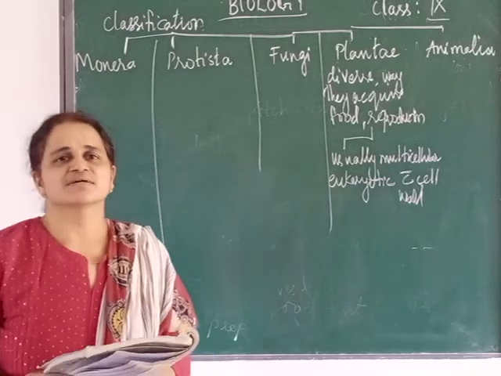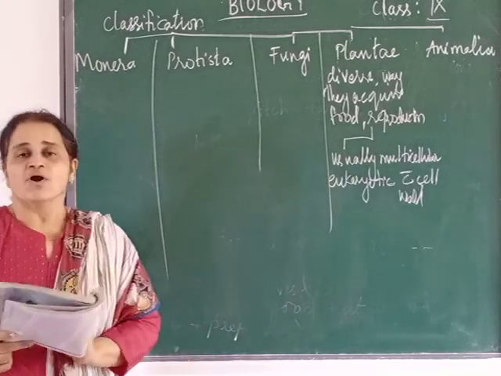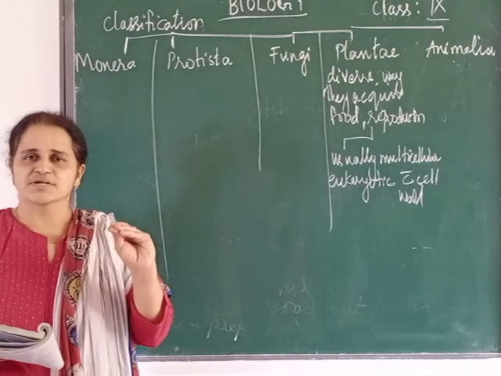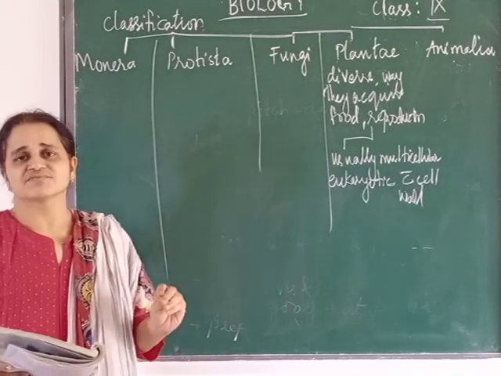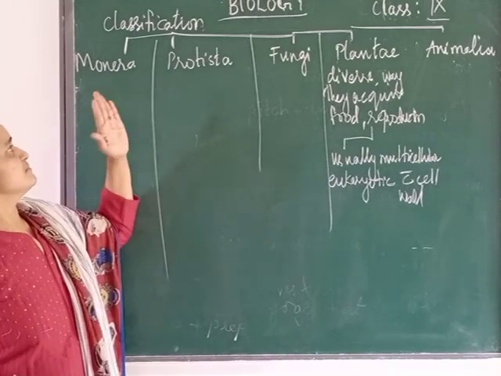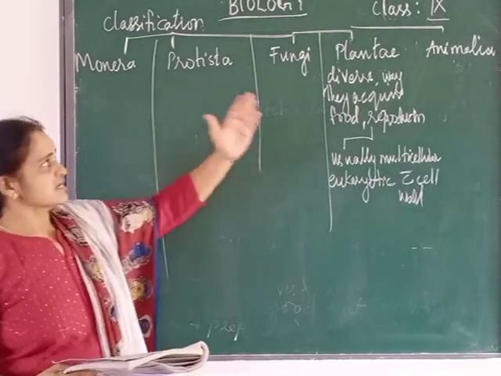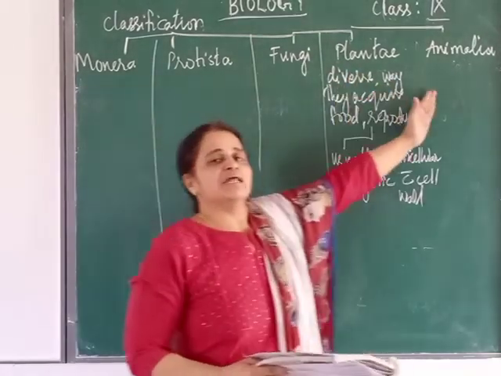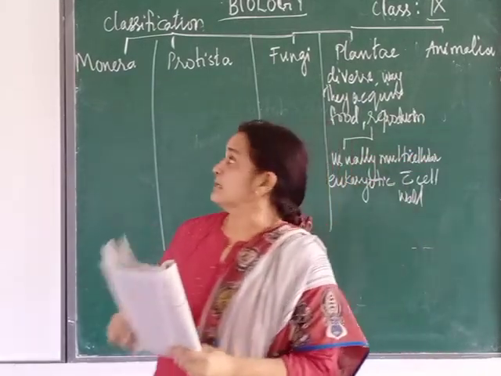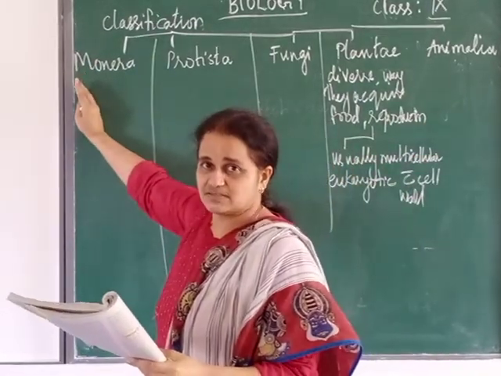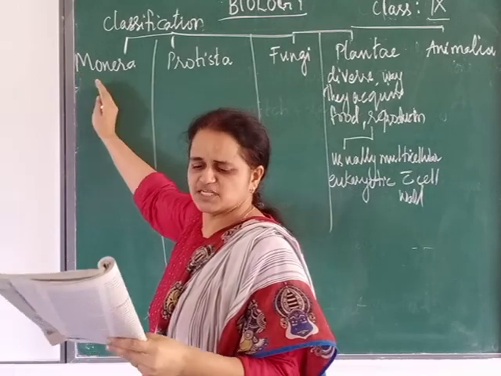Students, we will continue with our diversity in living organisms. Already we started the sub-unit on the system of classification. How many kingdoms did we say? Five kingdoms: Monera, Protista, Fungi, Plantae, Animalia. So the first kingdom is Monera.